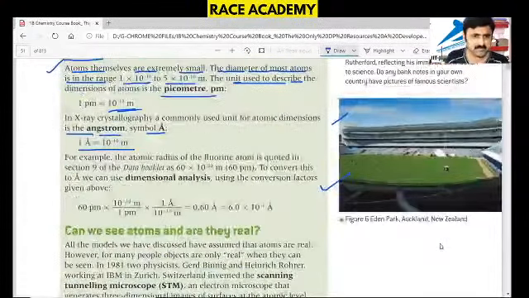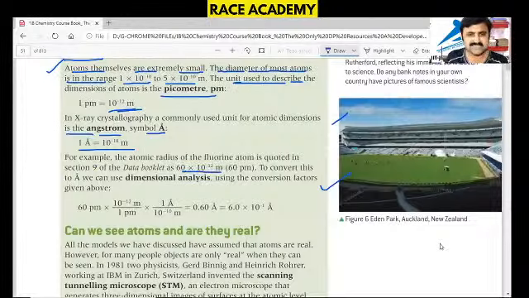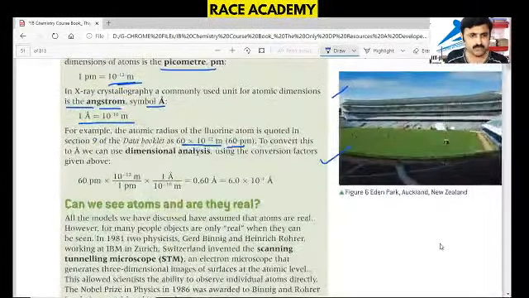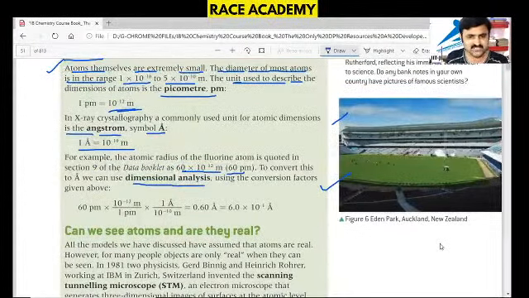For example, the atomic radius of a fluorine atom is quoted in the data booklet as 60 times 10 to the power of minus 12 meters, meaning 60 picometers. To convert this into angstrom units, we use dimensional analysis. That is nothing but converting 60 picometers into angstrom units. That is 6 times 10 to the power of minus 1 angstrom.